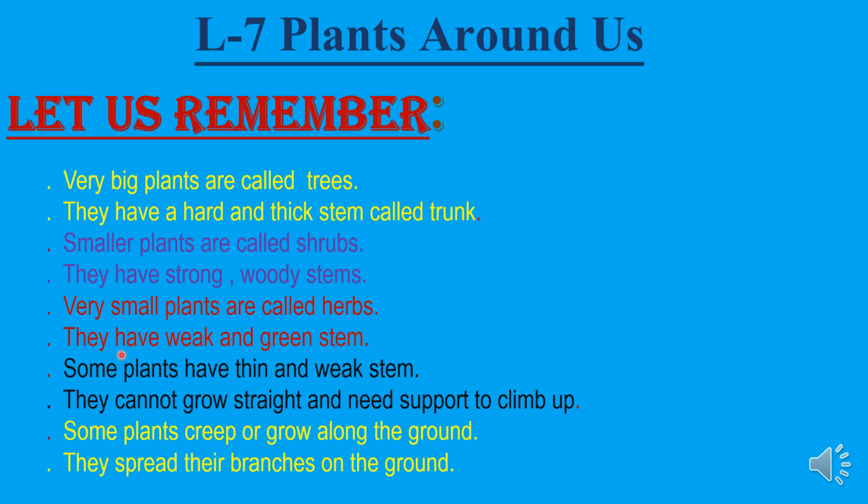They have weak and green stem. This is the main important point, children. Herbs have weak and green stem.